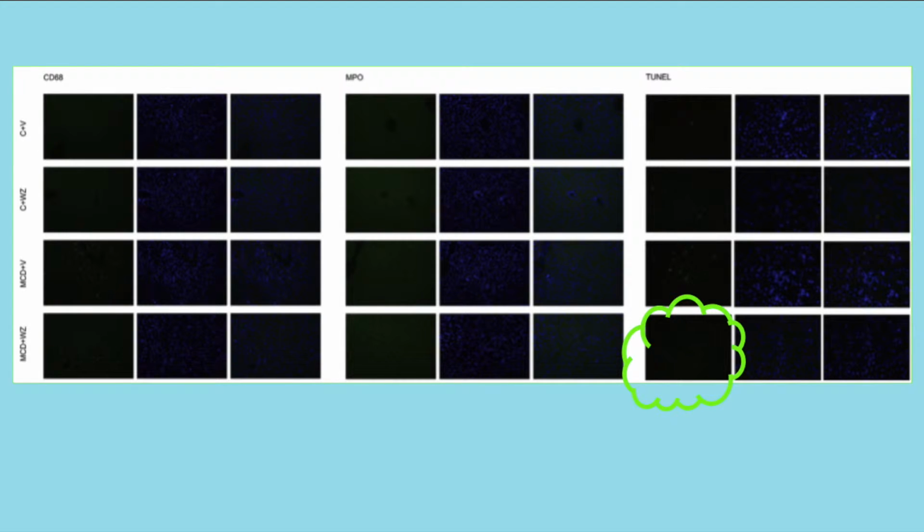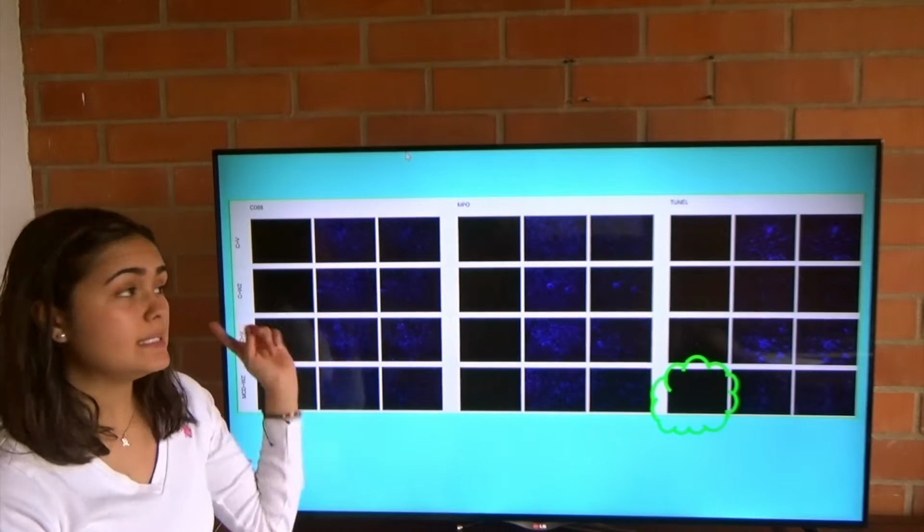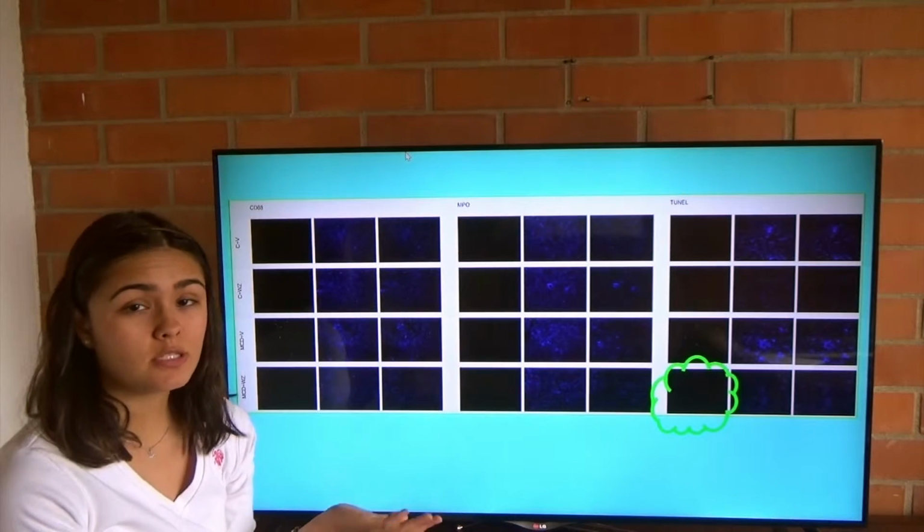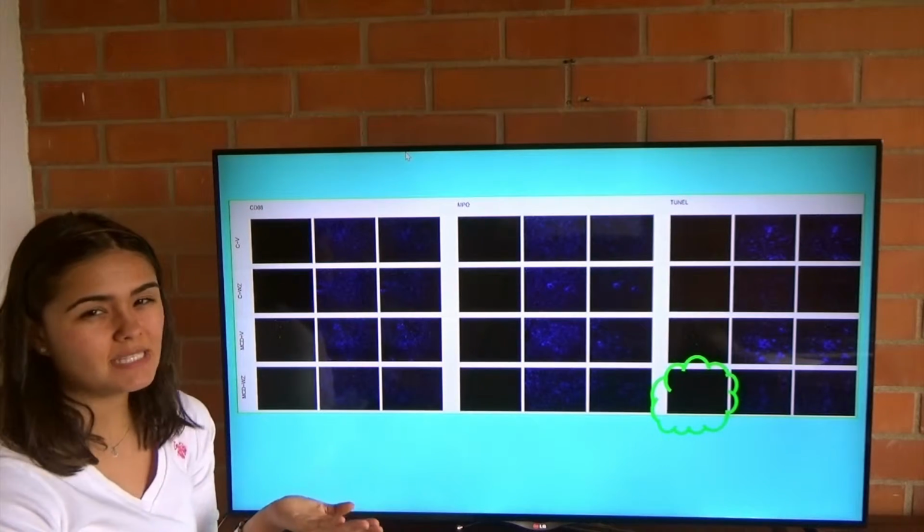In this result, they are showing us a double staining of liver sections with monoclonal antibodies. In the first quadrant, it's against DAPI and CD68. In the second quadrant, it's against DAPI and myeloperoxidase. And finally, in the third quadrant, it's against DAPI and TUNEL. For these two, it's going to be a little bit hard to determine because they're similar.